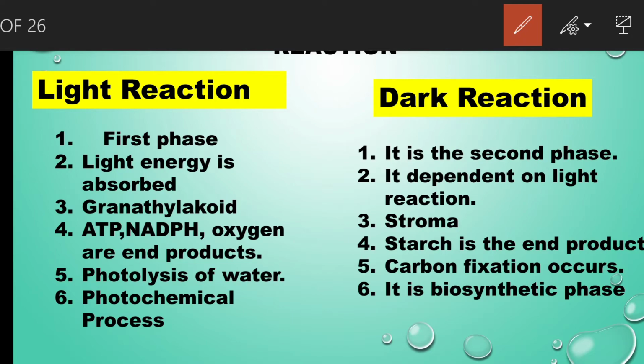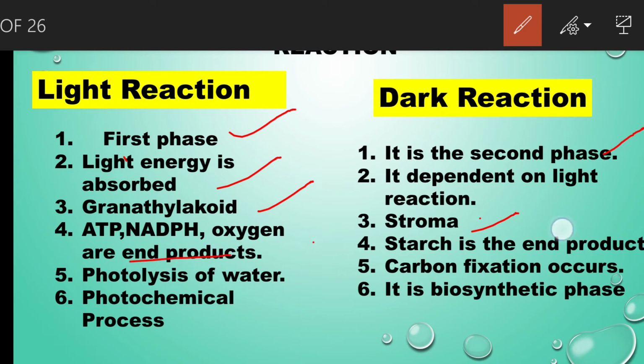So the mechanism of photosynthesis has two phases. The first phase is called the light reaction and the second phase is called the dark reaction. During the light reaction, the light energy is absorbed, and the dark reaction does not depend on light, but it depends on the light reaction. The light reaction takes place in the grana thylakoid of the chloroplast, and the dark reaction takes place in the stroma of the chloroplast. The end products of the light reaction are ATP, NADPH, and oxygen.